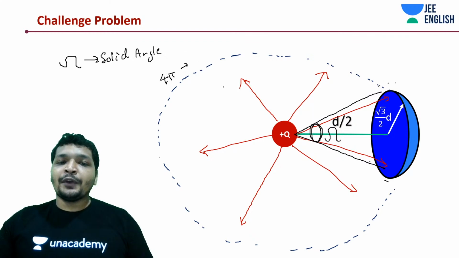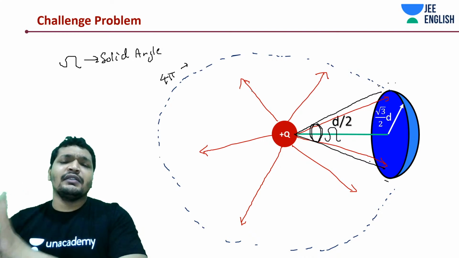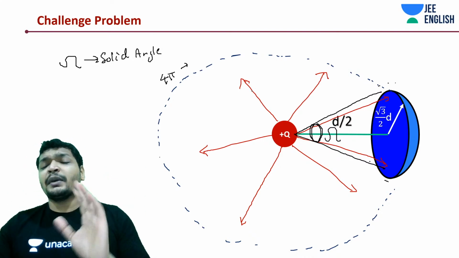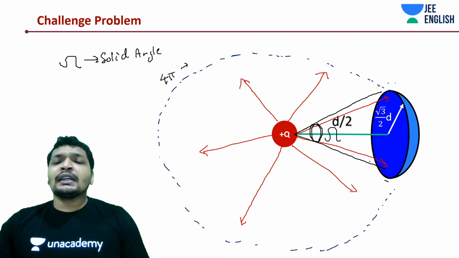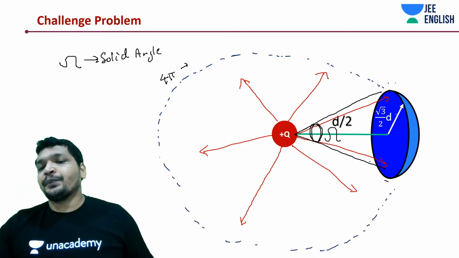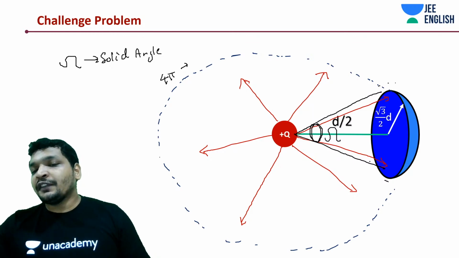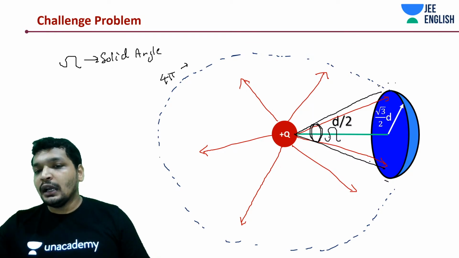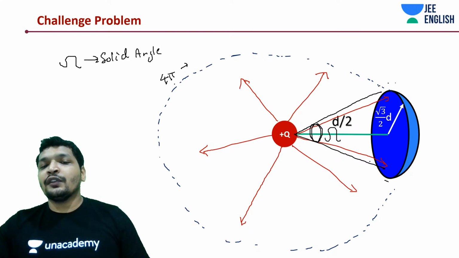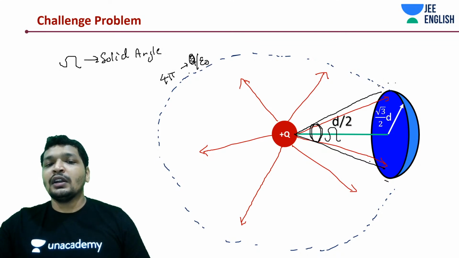Simple. I hope you understood the theory. Let me come to this again, because this is a very important thing. This is the easiest way to solve any given problem. You'll see even this is true for many other things. If there is a part of a sphere cut out, and you need to find out the flux through this part of that sphere shell, you will typically find out the solid angle, and say that if this is the solid angle, it would have some ratio of the 4 pi. 4 pi is the total solid angle which contains plus Q charge, so it's Q by epsilon naught.